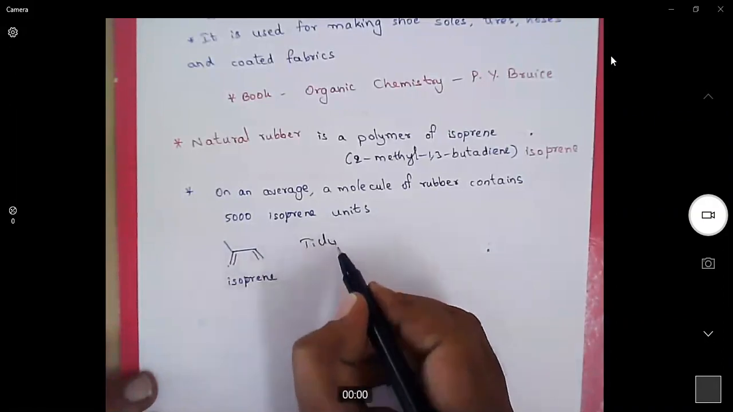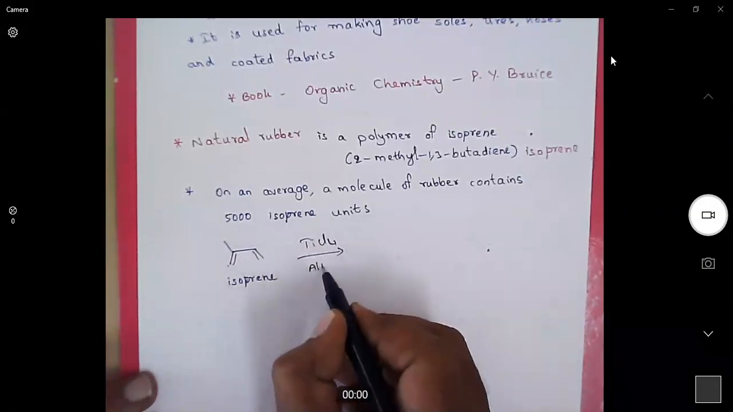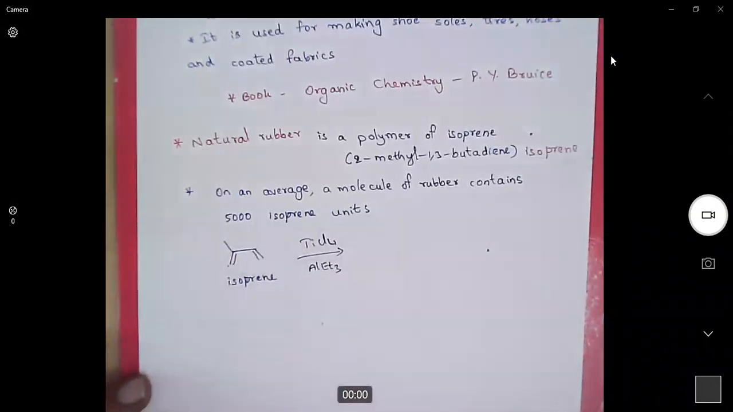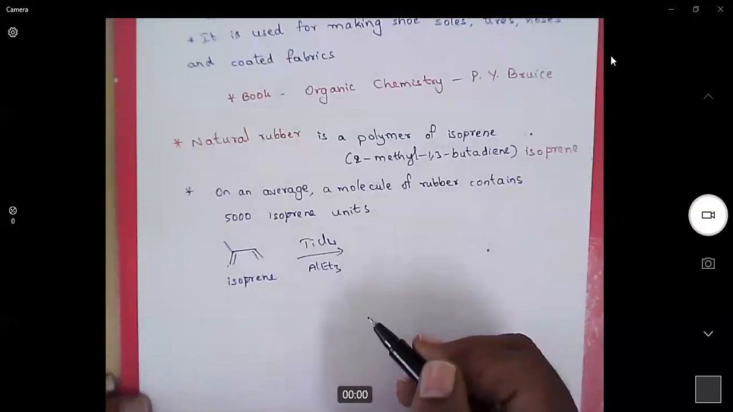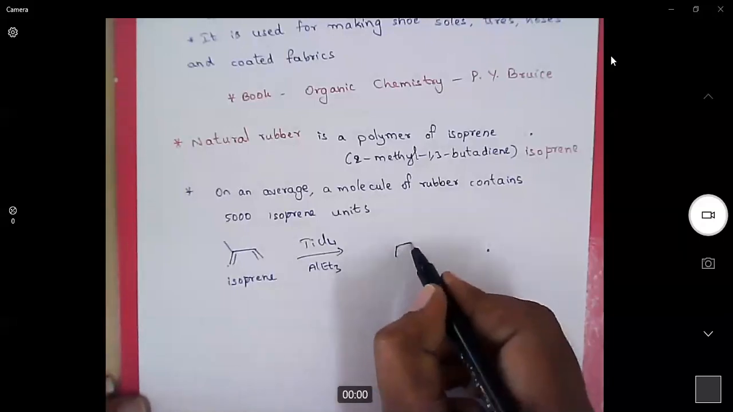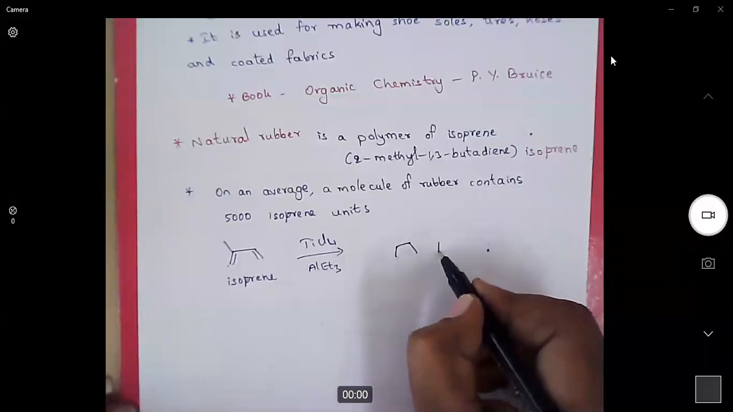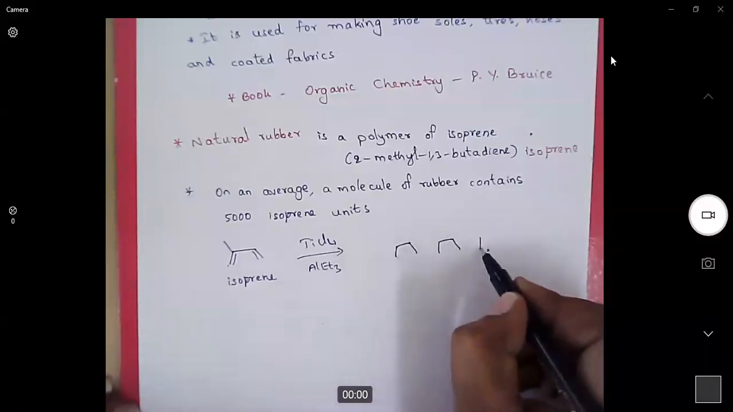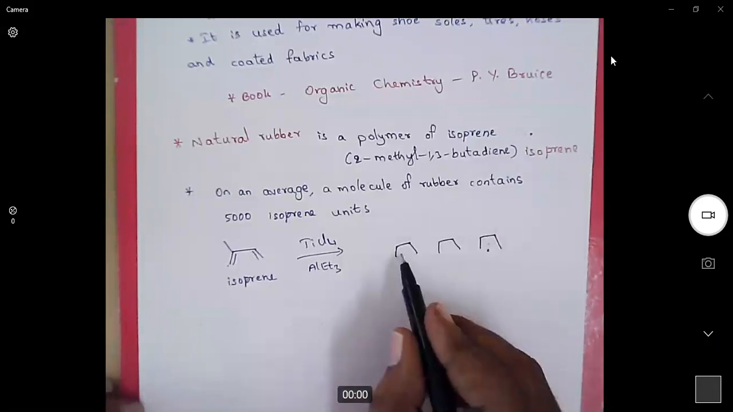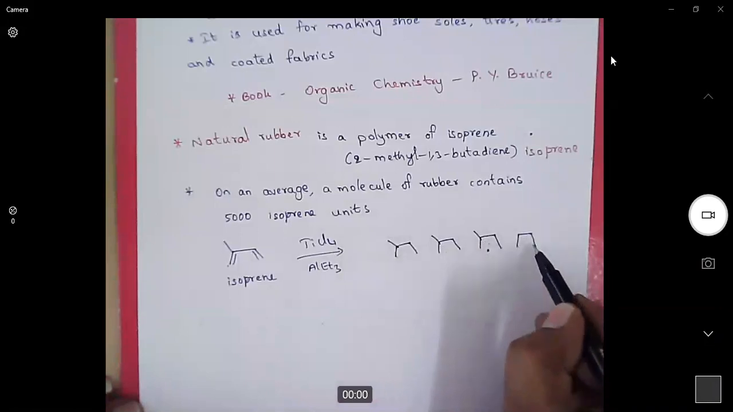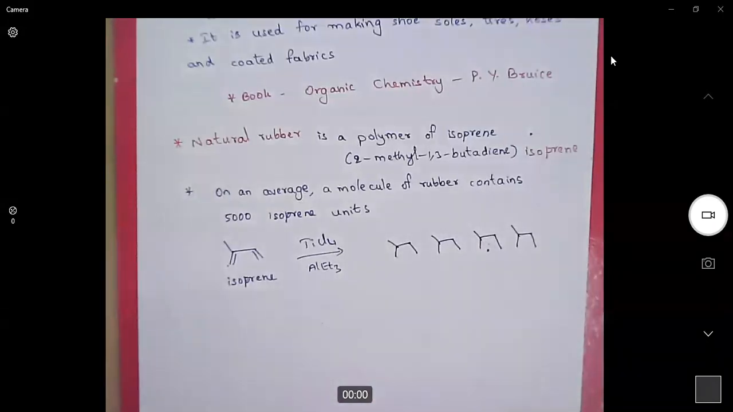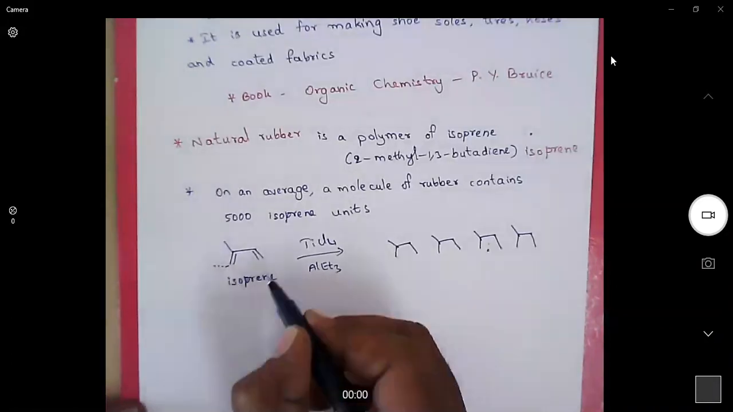When we do coordination polymerization, this will generate natural rubber. What is the structure of natural rubber? Natural rubber is a cis-tactic polymer. When we try to write the cis-tactic polymer, there is a simple shortcut. Just write the monomers. Then there is a bond formation on this side as well as